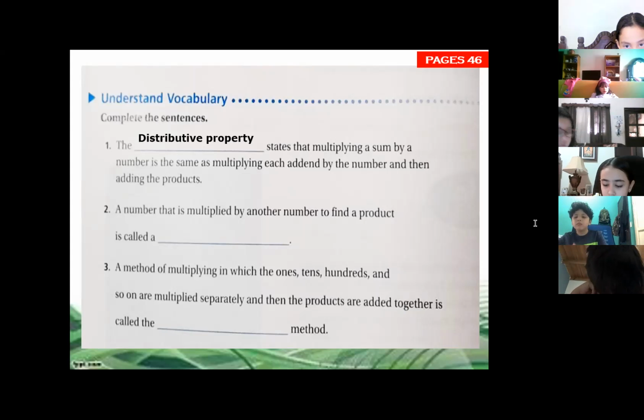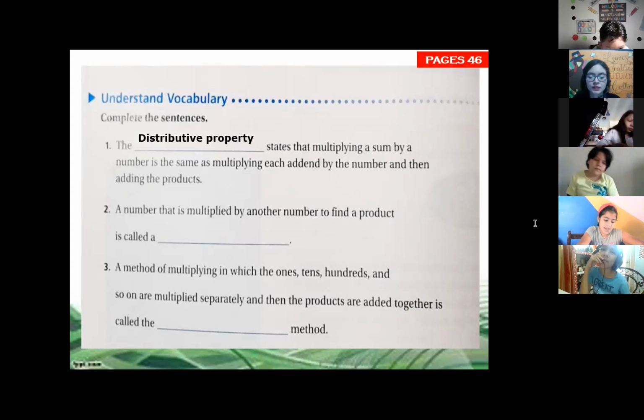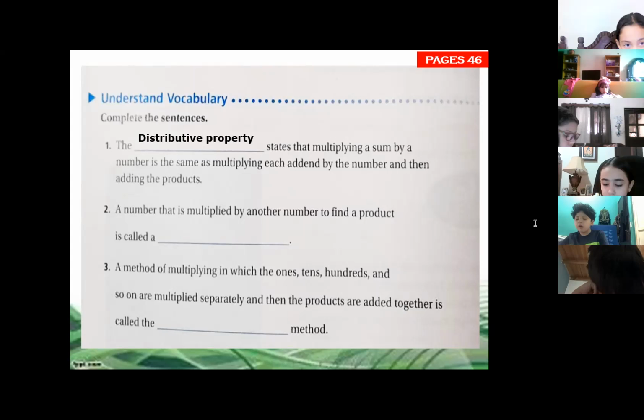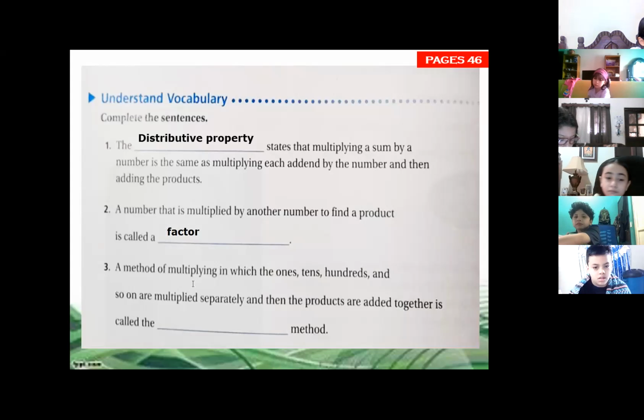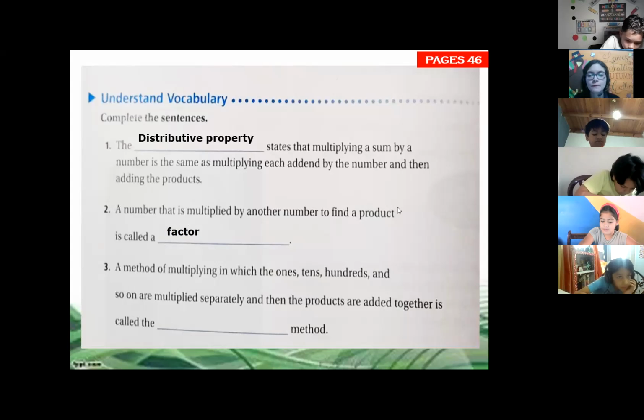This is going to be in the school year. Continue this part, Santiago. Don't worry. What about number 2? A number that is multiplied by another number to find a product is called, do you know the answer, class? It's called a factor. A number that is multiplied by another number to find a product, we use the word factor.